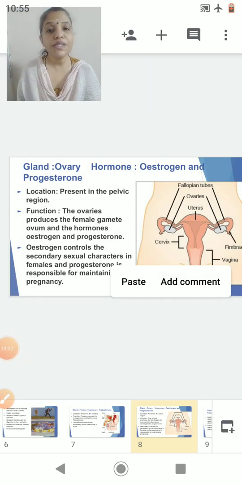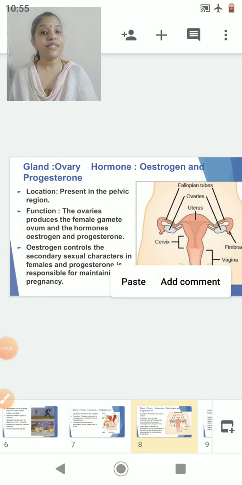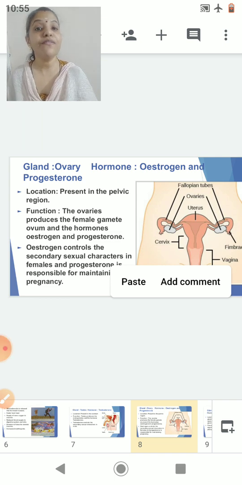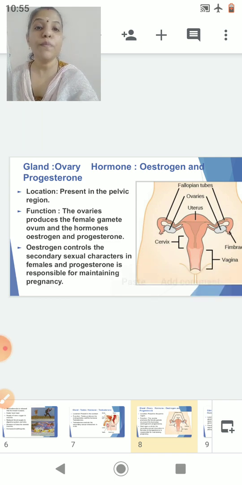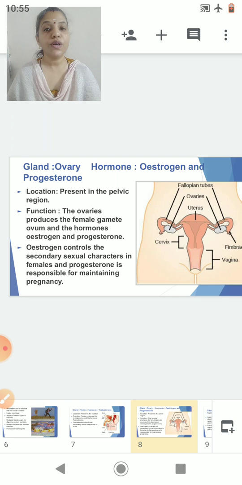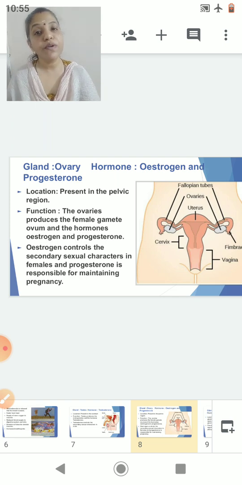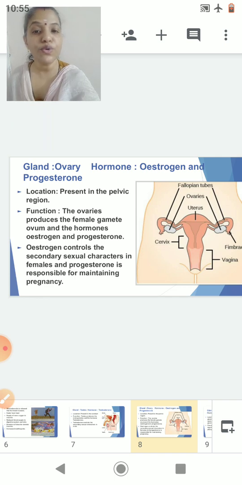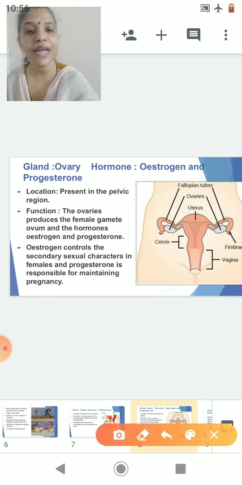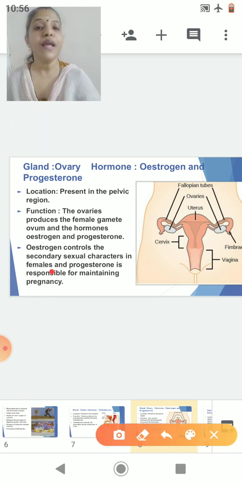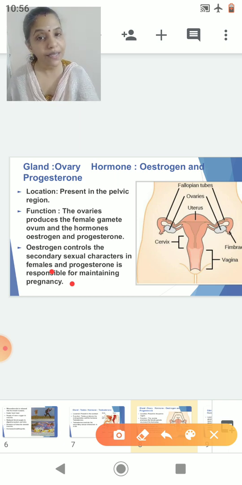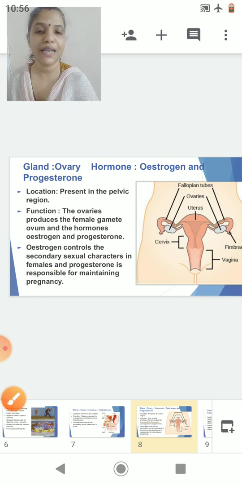So students, we have studied that estrogen controls the secondary sexual characters in females. Now what about progesterone? Progesterone is a hormone which is responsible for maintaining pregnancy. So estrogen controls the secondary sexual characters in females, and progesterone is responsible for maintaining pregnancy. This is the function of estrogen and progesterone. Now let's move to the next slide.